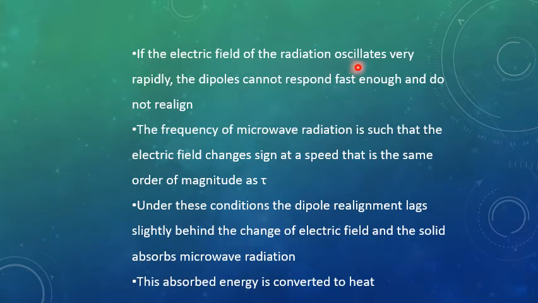If the electric field of radiation oscillates very rapidly, and this is the true case, the electric field oscillates very rapidly, but the dipole cannot align very rapidly. The dipole cannot respond fast enough and does not realign. The dipole realigns slowly, but the electric field oscillates very rapidly. That is the true case. The frequency of microwave radiation is such that the electric field changes sign, that is changes its direction from positive to negative, at a speed that is the same order of magnitude as tau.